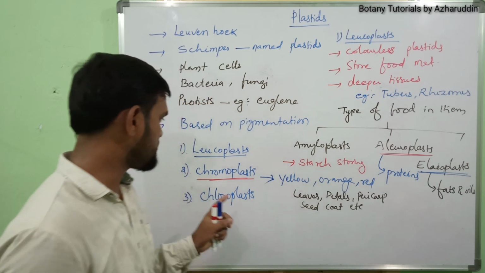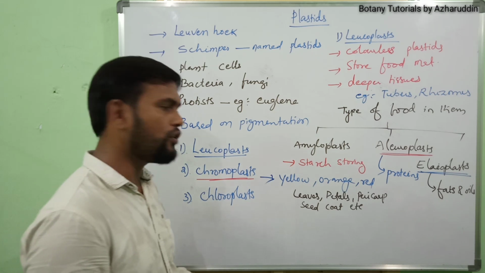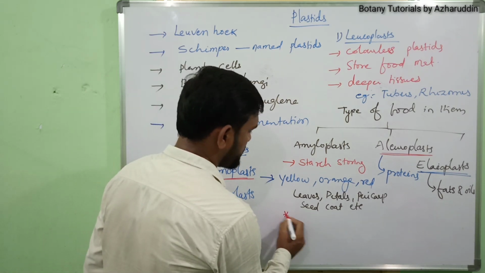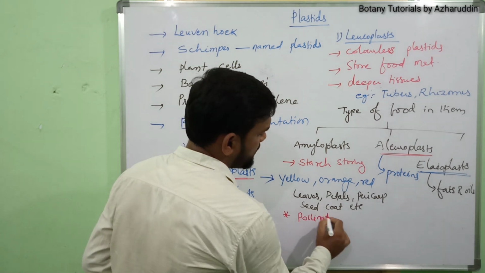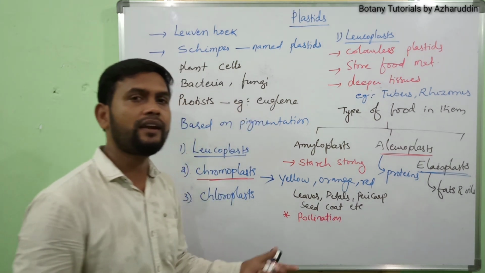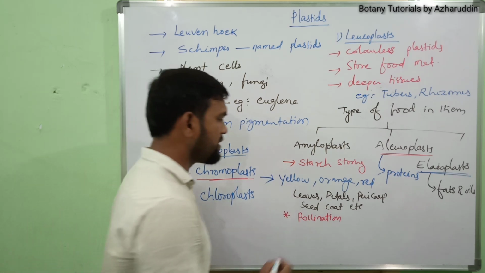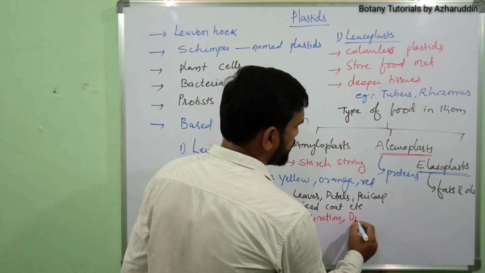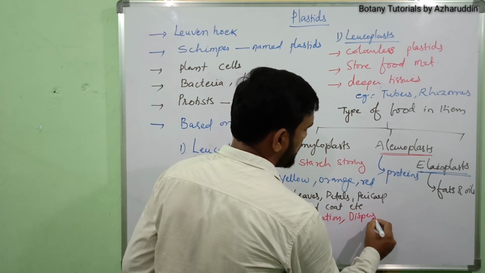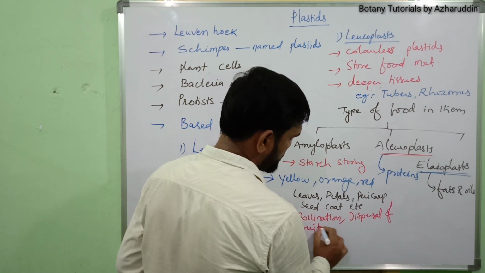These are very helpful in pollination. That means they attract insects, and they are also useful in dispersal of fruits and seeds.